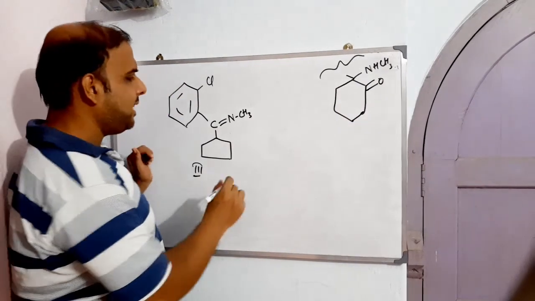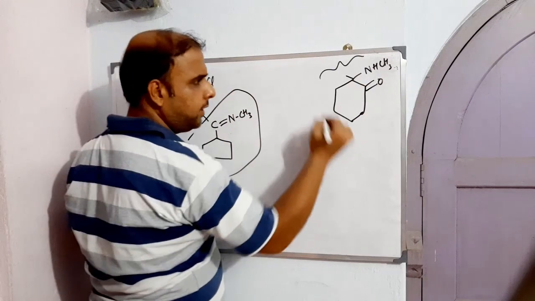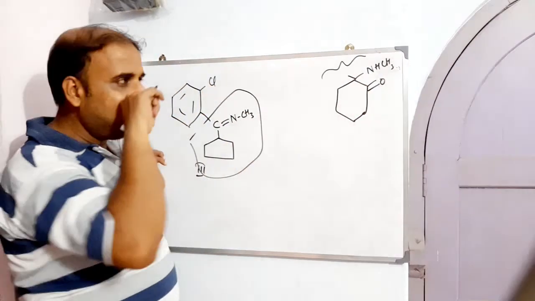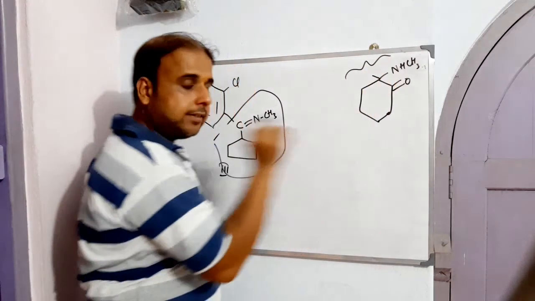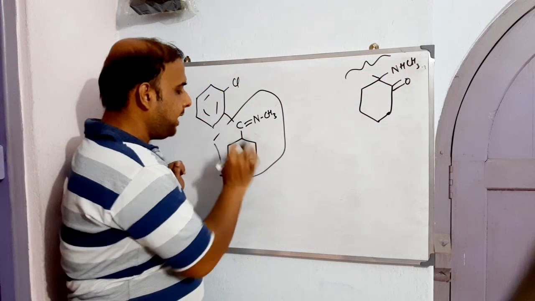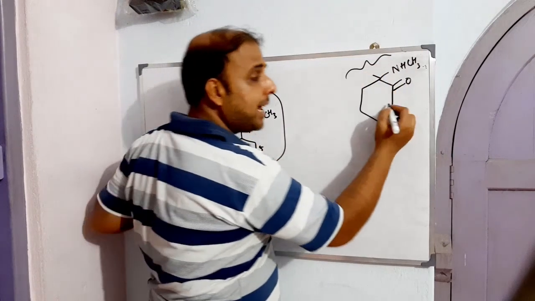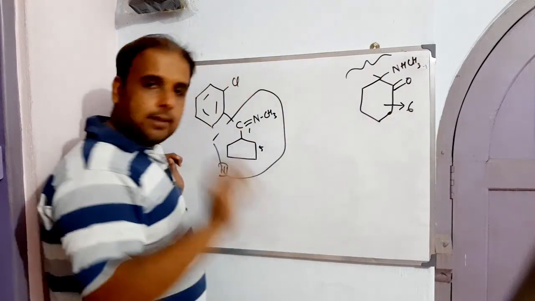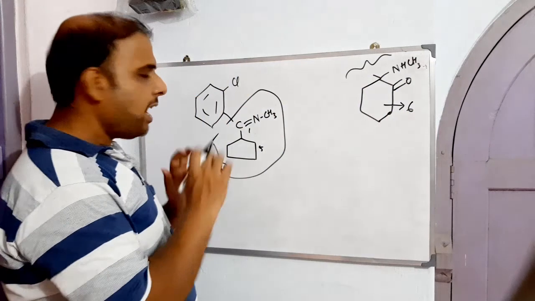Now let's see, from this particular structure we have to make this kind of thing. The only thing is the ring expansion. Let's count the number of atoms involved in making this. Here we have a carbon and here we have 5 carbon. So 1 plus 5, that means 6. That means we have to make a 6 carbon alicyclic system, right? So now let's see how this can be done.